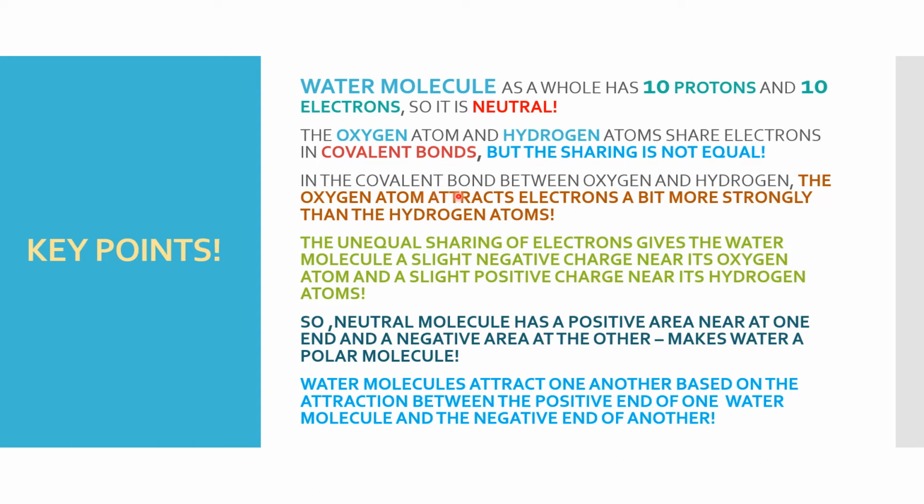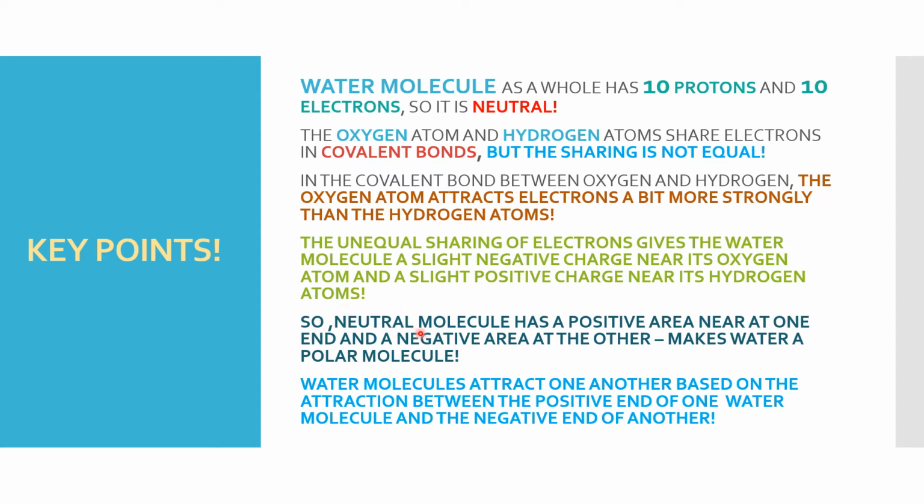In the covalent bond between oxygen and hydrogen, the oxygen atom attracts the electrons a bit more strongly than the hydrogen atoms. The unequal sharing of electrons gives the water molecule a slight negative charge near its oxygen atom and a slight positive charge near its hydrogen atoms.